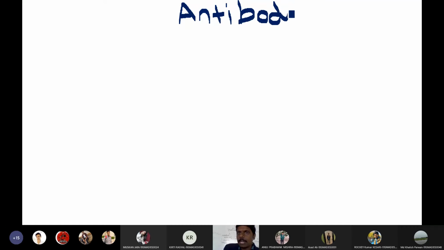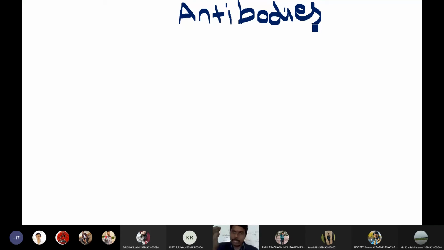Okay, very good. So let me take the highlighter and discuss antibodies in detail. In today's lecture, we are going to discuss antibodies. Let us see what these antibodies are and what their role is. I will discuss the structure of antibodies, types of antibodies, properties of antibodies, and the functions of antibodies.